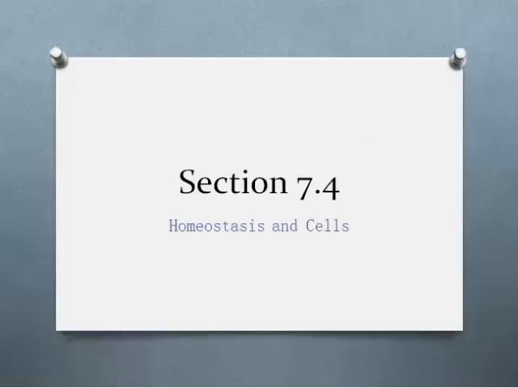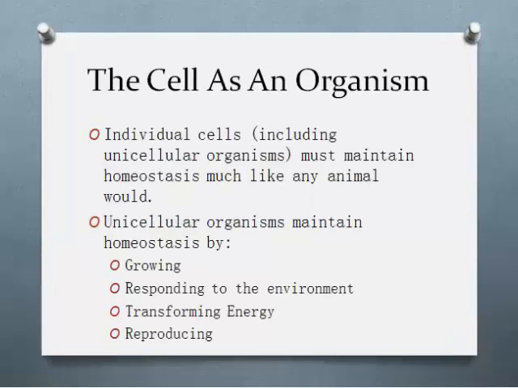Today we're going to be talking about section 7.4, homeostasis and cells. The cell as an organism. Individual cells, including unicellular organisms, must maintain homeostasis much like any animal would.